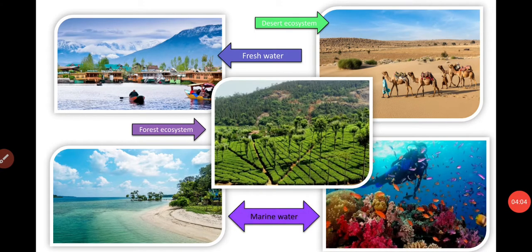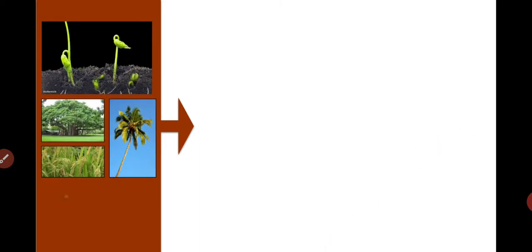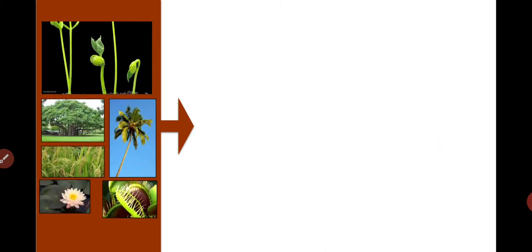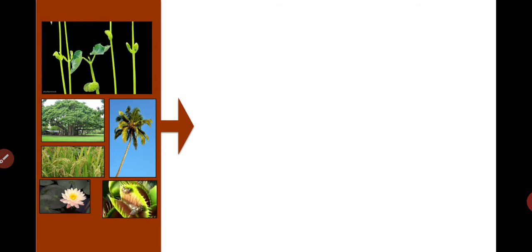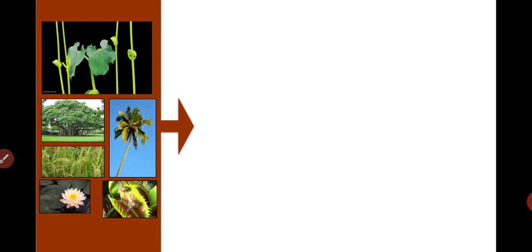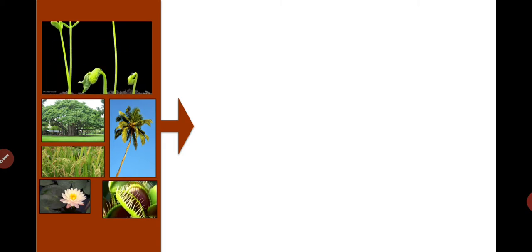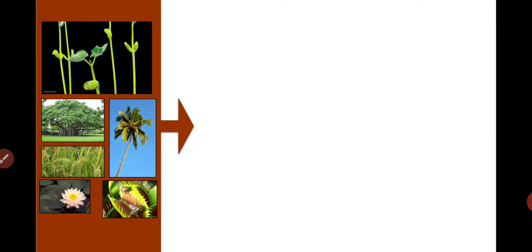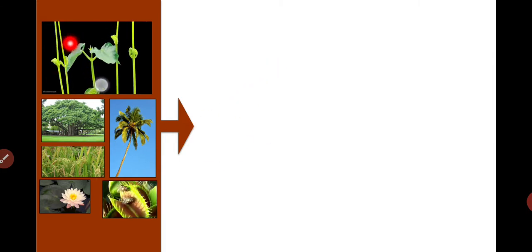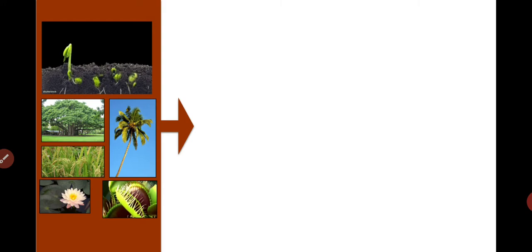Let us see more about our ecosystem and our surrounding. Okay, in our ecosystem, in our environment, what do we find? We find plants. There are different types of plants in our environment. There are some huge trees, some are very tall, some plants we use as food, some plants have flowers, some plants are insectivorous plants. So these all plants are what? They are the producers in our environment.